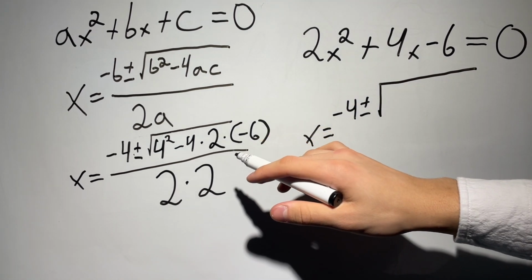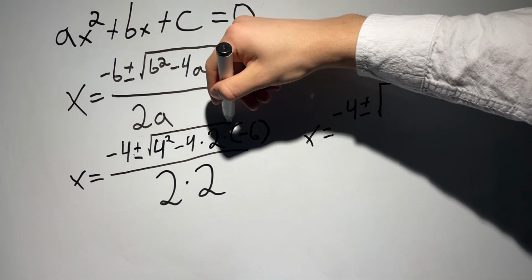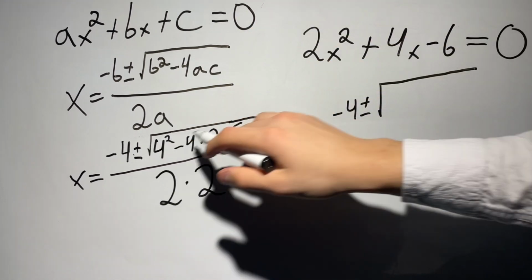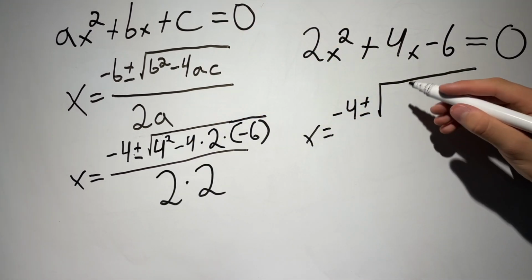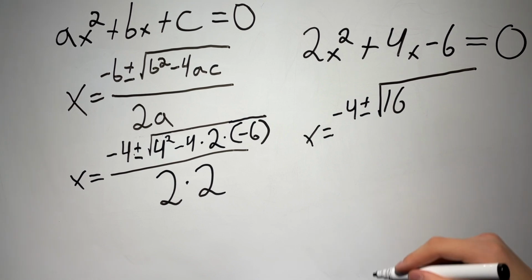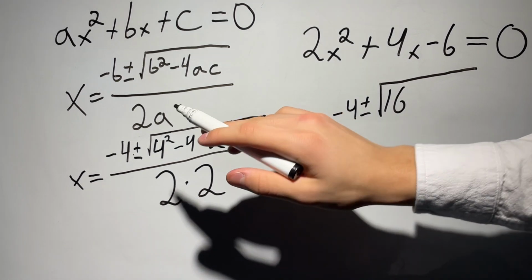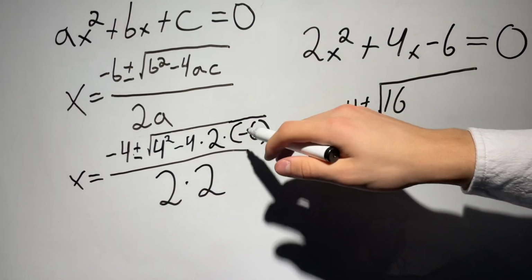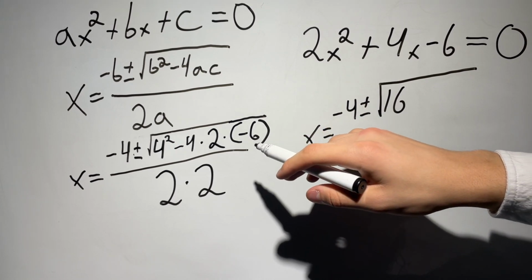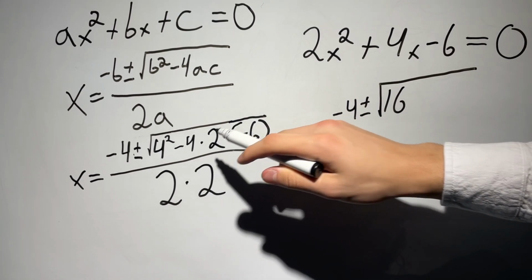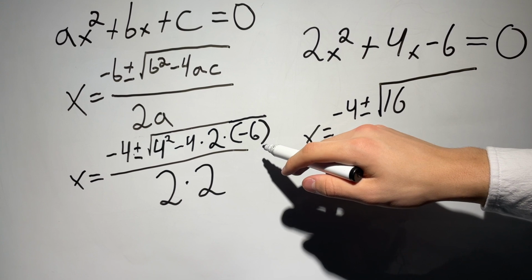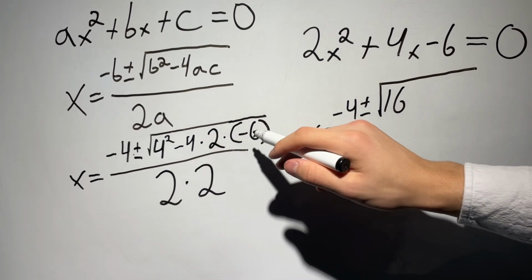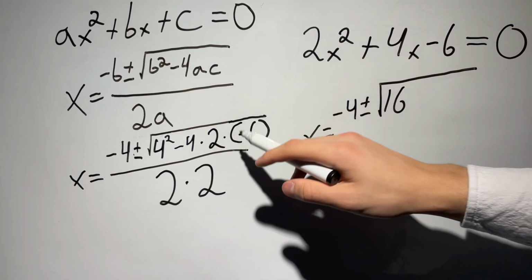But now we have something inside the square root. 4 squared gives us 16. And now we have minus 4 times 2 times minus 6. We are going to calculate minus 4 times minus 6, it's 24.